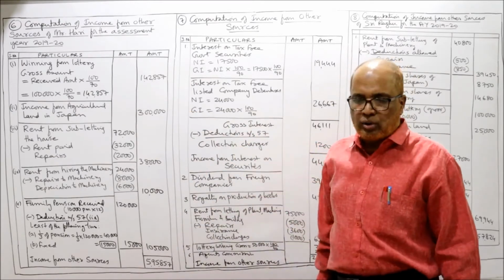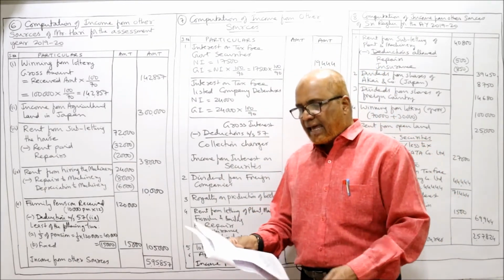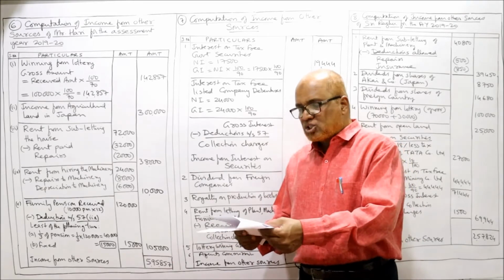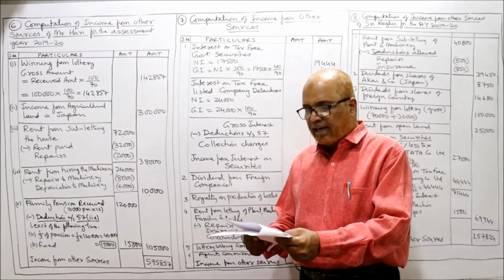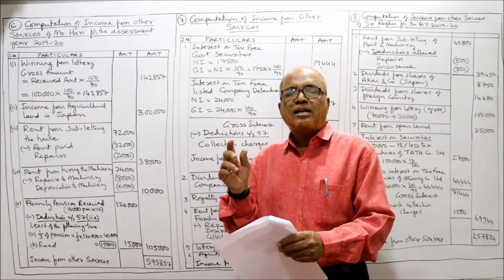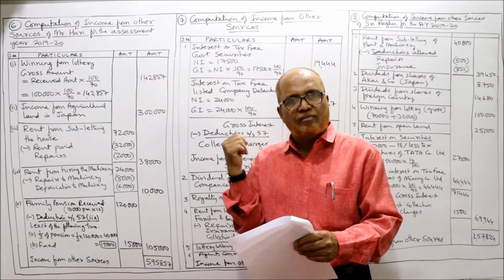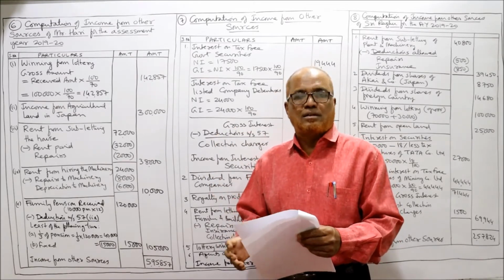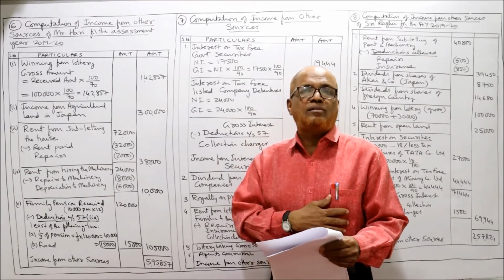Now I'll move on to the next problem, problem number 7. Calculate income from other sources from the following particulars. Interest on tax-free government securities, 17,500 net amount. So interest from securities, income from interest on securities we have to take. That is a part of income from other sources. So interest on tax-free government securities, net amount is given.